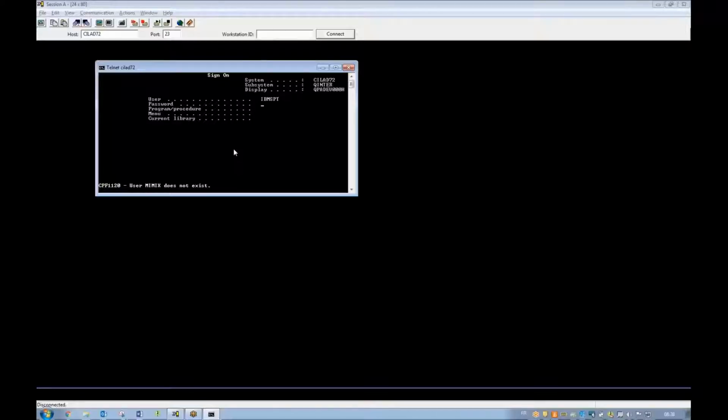As soon as we press enter, we see a message that clearly indicates that the next invalid sign-on attempt will vary off this session. Again, not a real problem. Let's now try the root user. Upon pressing enter, we see that the session was disabled because of the multiple failed sign-on attempts.